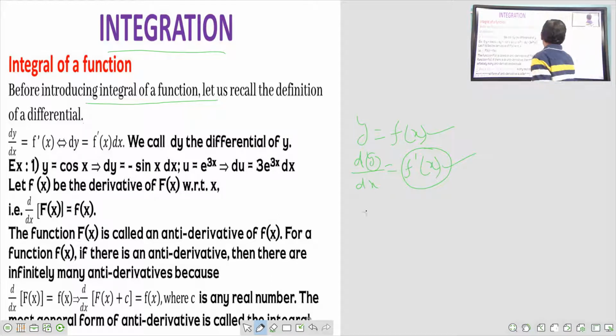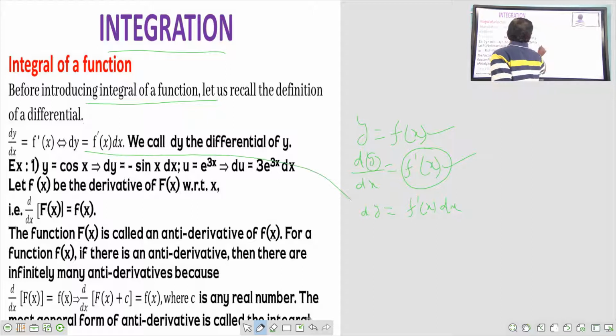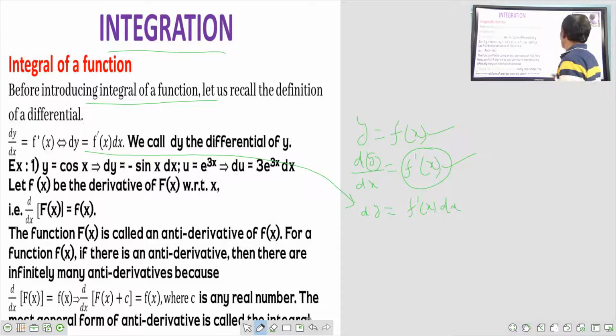See what happens here: dy is equal to f dash x dx. That's what I have written here. dy is equal to f dash x dx. So actually dy by dx is equal to f dash x, and dy is equal to f dash x into dx. That's why we call dy the differential of y.